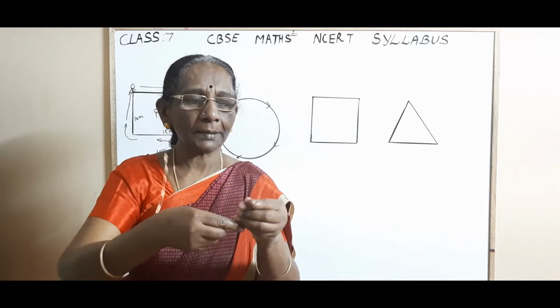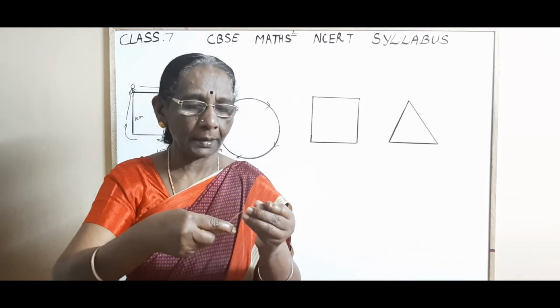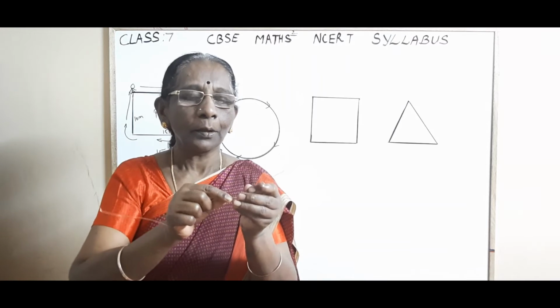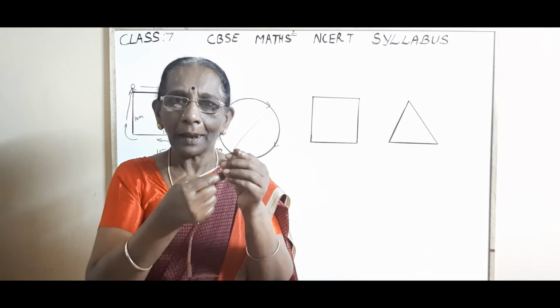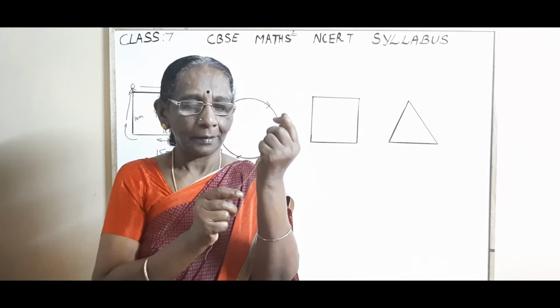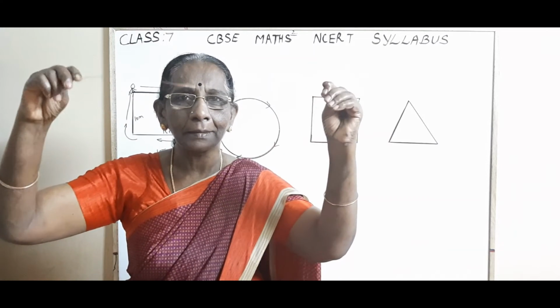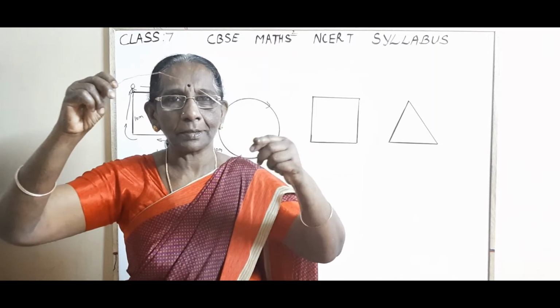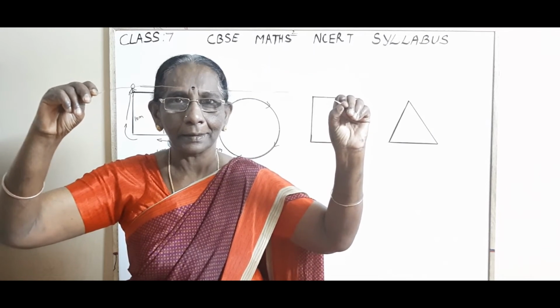So as a result, when you are taking the total length, what do you get? You are getting a length. Isn't it, children? You are getting a length. Only one dimension. We are getting a length.